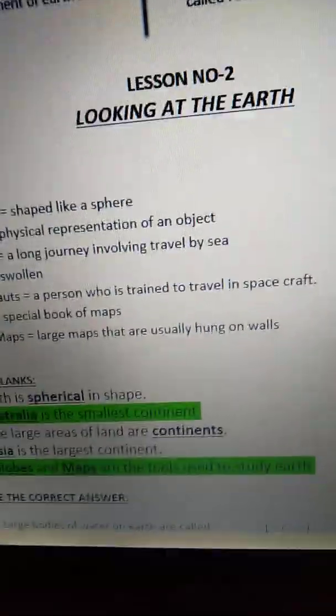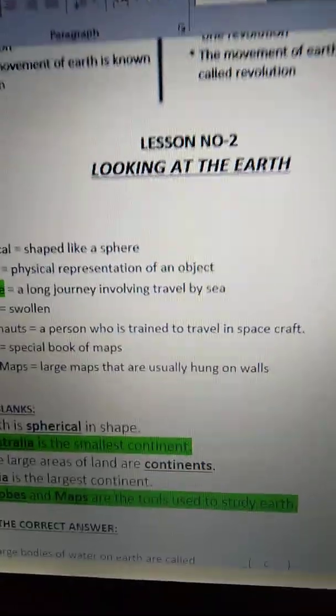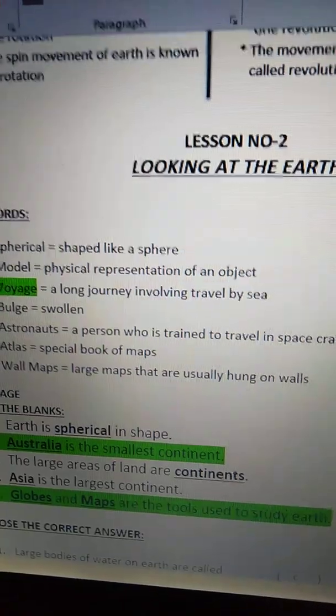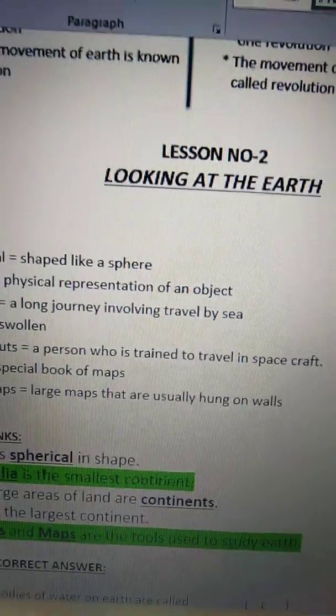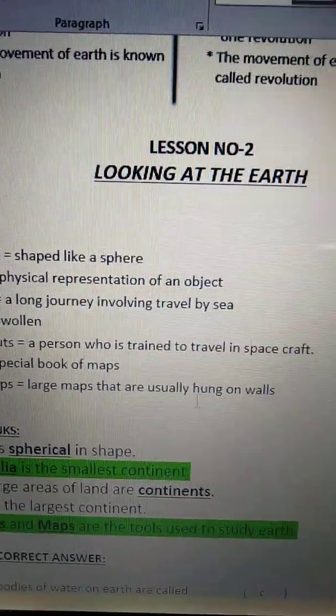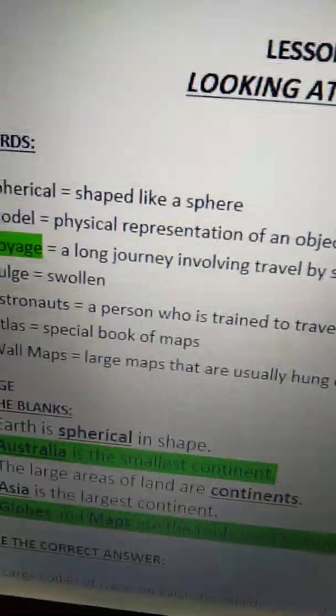Children, we are doing revision for your exams, right? So we have done with chapter 1, Earth our home. All of you open chapter 2 today, okay? We will do revision in chapter 2.